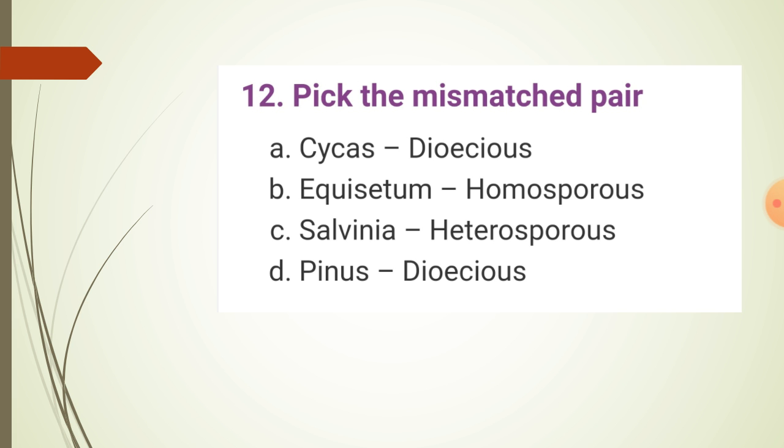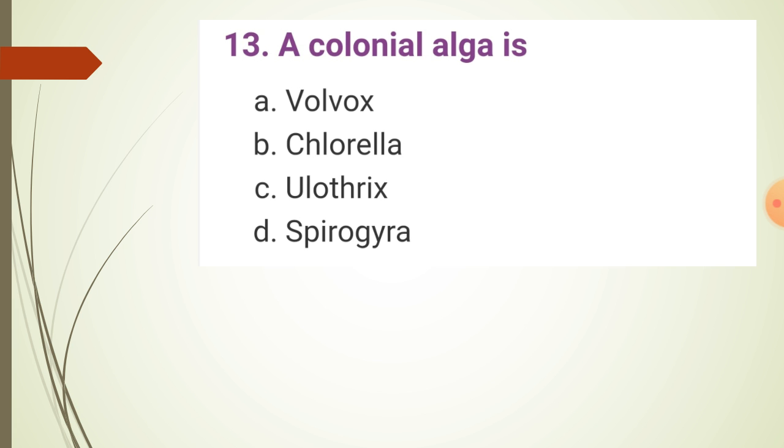Option A Cycas dioecious, option B Equisetum homosporous, option C Salvinia heterosporous, option D Pinus dioecious. Pinus dioecious is the mismatched pair. A colonial alga is option A Volvox, option B Chlorella, option C Ulothrix, option D Spirogyra. Volvox is the colonial alga.